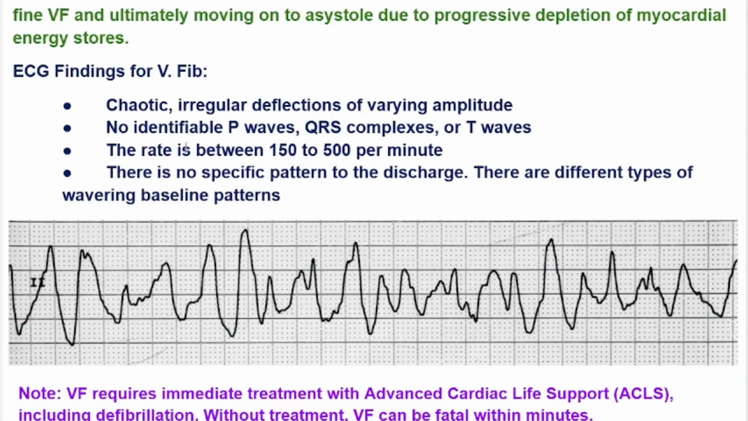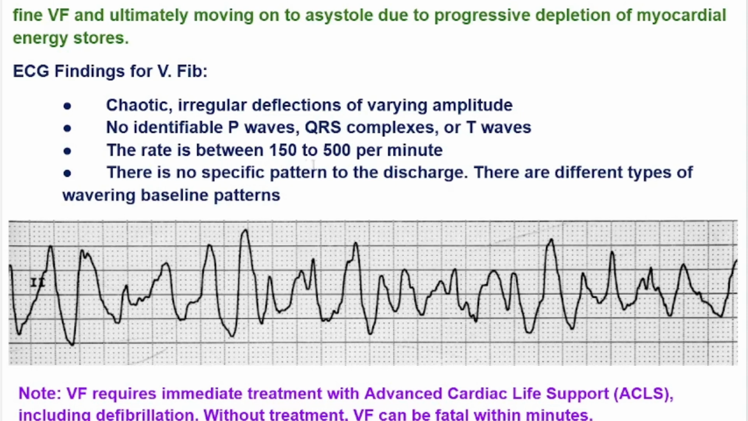ECG findings for ventricular fibrillation. Chaotic irregular deflections of varying amplitude, as we can see clearly here. We can see chaos here, completely irregular deflections with different types of amplitudes. No identifiable P waves, QRS complexes, or T waves. There are no identifiable P, QRS, or T waves, as we can see in this ECG clearly. We cannot say which one is P, which one is QRS, and which one is T wave.